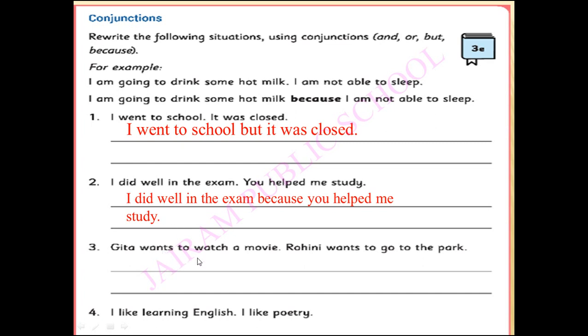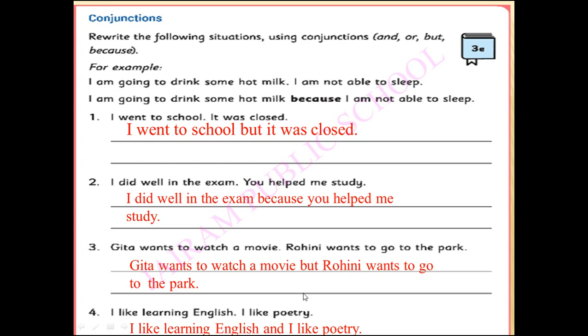Next, Geeta wants to watch a movie. Rohini wants to go to the park. So these are the two contrasting ideas. So in such a case, what do you want to use? Geeta wants to watch a movie, but Rohini wants to go to the park. Next, I like learning English. I like poetry. So what will be the answer? I like learning English and I like poetry. So both things I like.